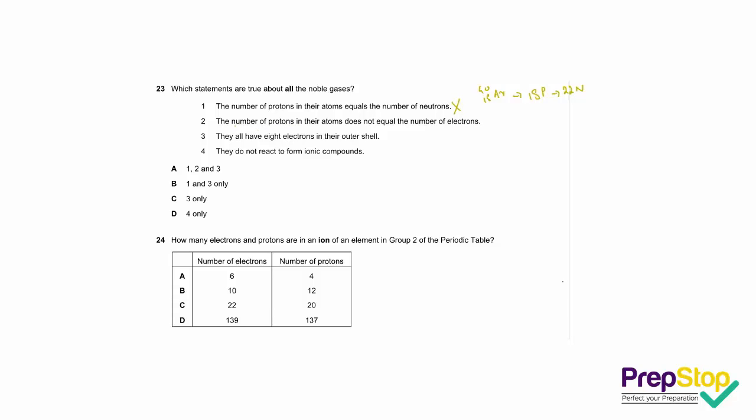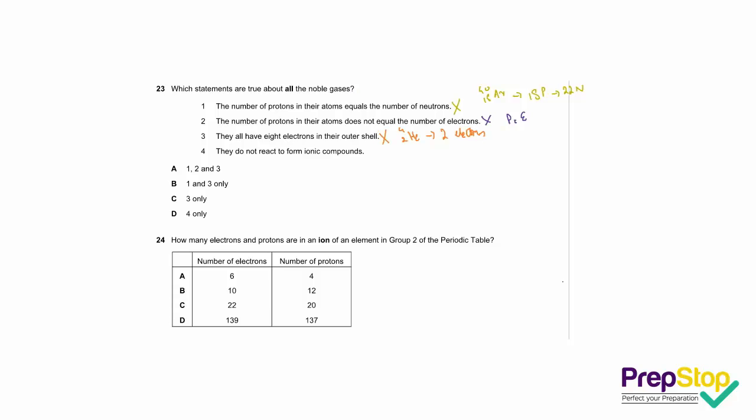Statement 2 says the number of protons in their atoms does not equal the number of electrons. This statement is incorrect as well, because in all the noble gases the number of protons equal the number of electrons. Statement 3 states that they all have 8 electrons in their outer shell. If we consider helium, we see that helium has only 2 electrons in its valence shell. Hence, statement 3 is also incorrect.